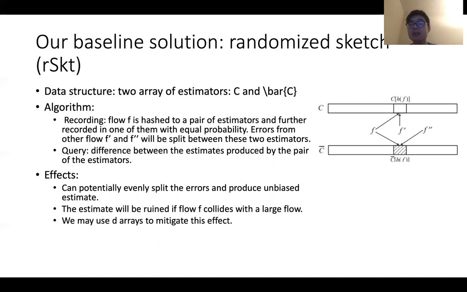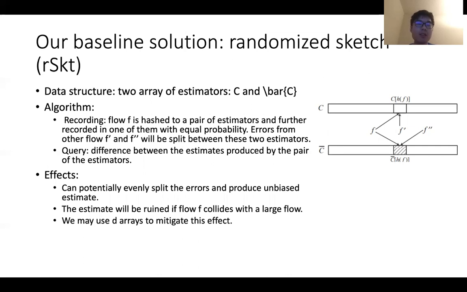Other flows, like F prime, will also have equal probability to go to either estimator. When we query, the difference between these two estimators is the output.